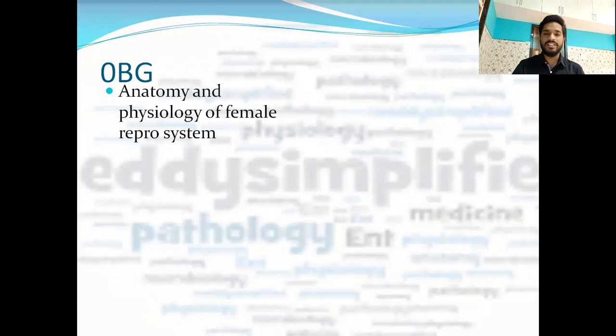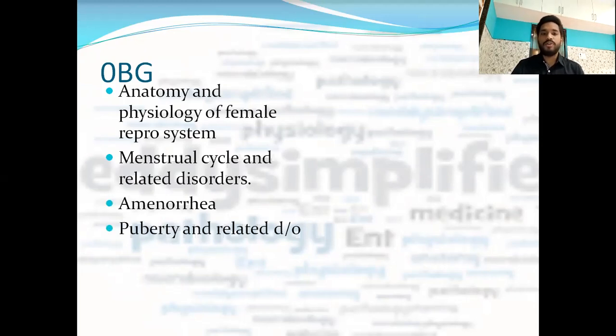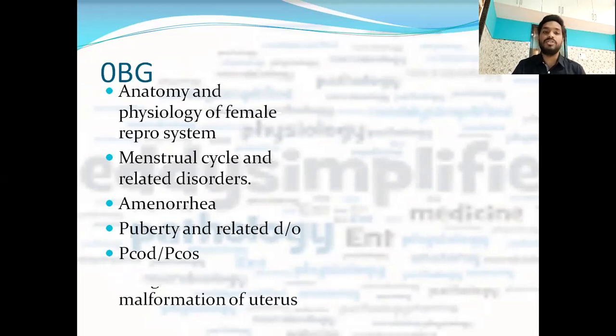In Obs and Gynae, a very basic thing, the anatomy and physiology of the reproductive system, is important. Then menstrual cycle and related disorders, amenorrhea, puberty and related disorders. This we also discussed in pediatrics, and whether you do it from Obs Gynae or pediatrics, you should do the pubertal disorders, that is puberty and related disorders. PCOD and PCOS. In the last exam, approximately 3 questions were asked from PCOD, so it becomes a very important topic. And congenital malformations of uterus.